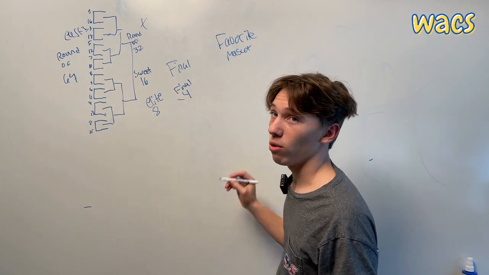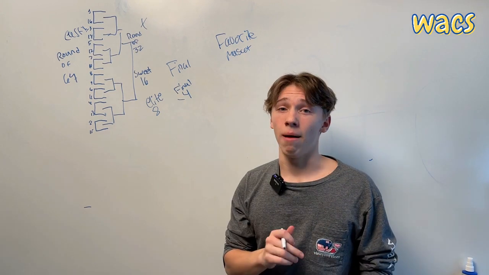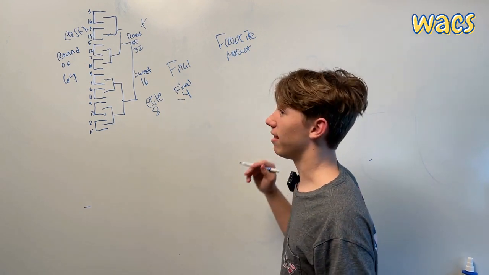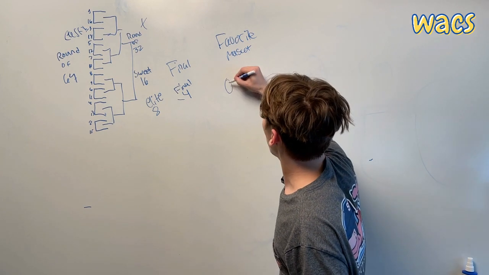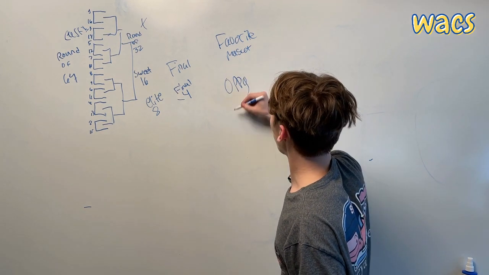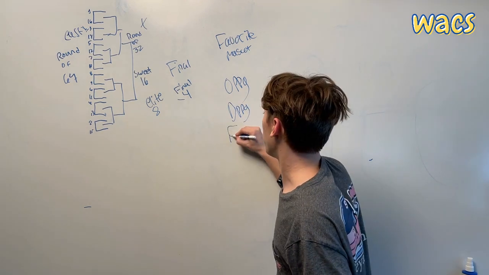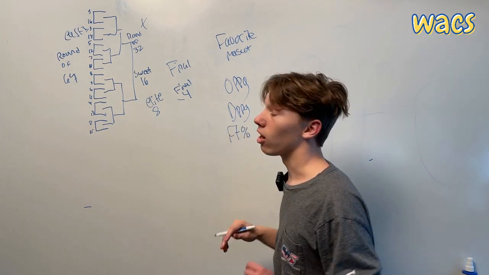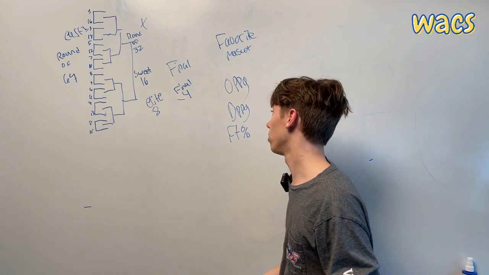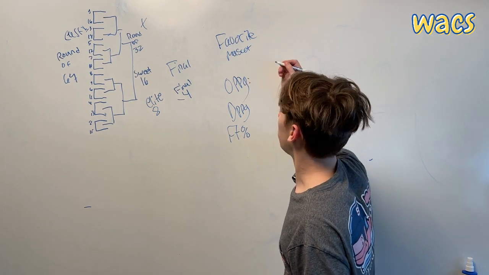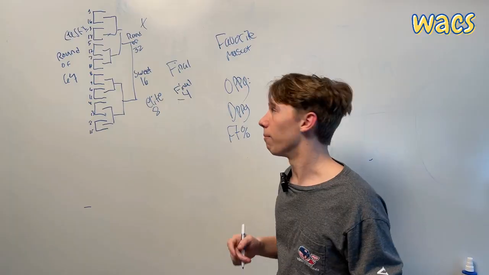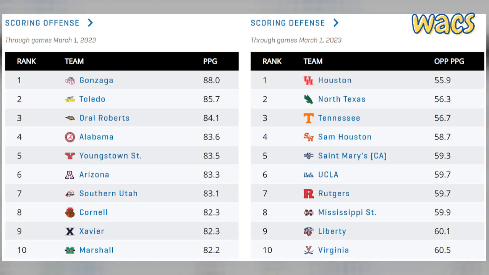So my favorite way to do it is to go on the March Madness app and look at the stats that they give you for each team, which is offensive points per game and defensive points per game. Also, free throw percentage is huge in March Madness because most of the games are very, very close. So offensive points per game gives you how many points a game they score on average.